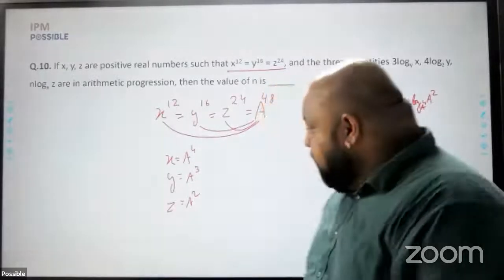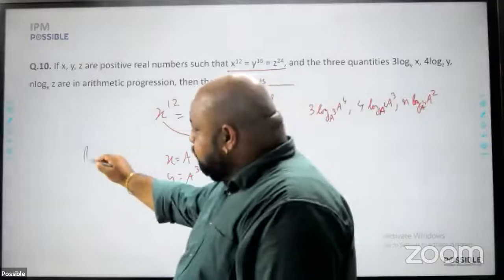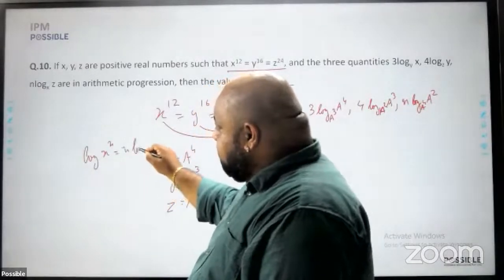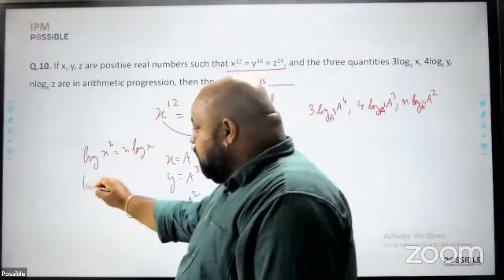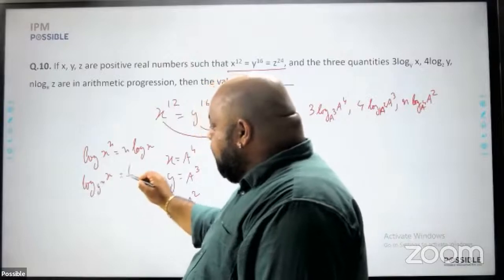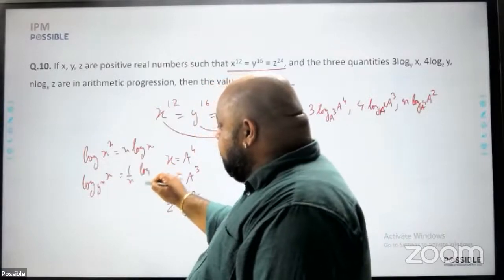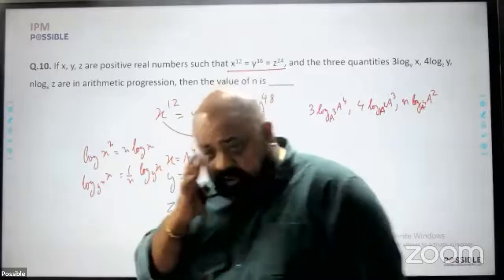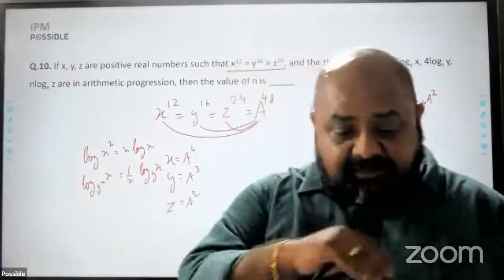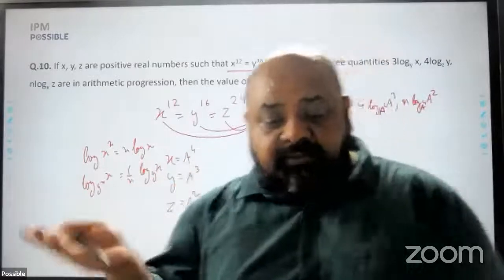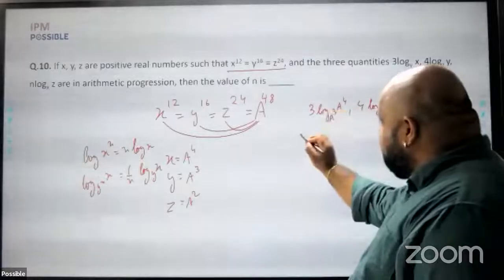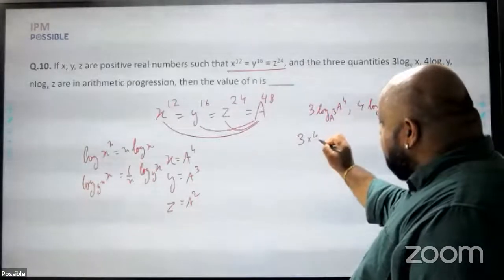We know that log of x raised to power n is nothing but n log x, and log of x to the base y raised to power n is nothing but 1 by n log x to the base y. Right? So if there are powers, the power of the base comes out as a reciprocal and the power of the number comes out as it is. So from here, I'll take out the value. So this will become 3 into 4 by 3.